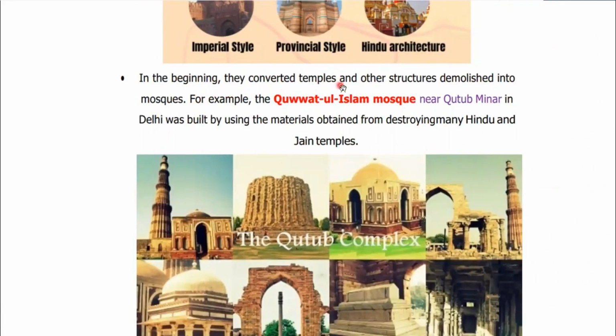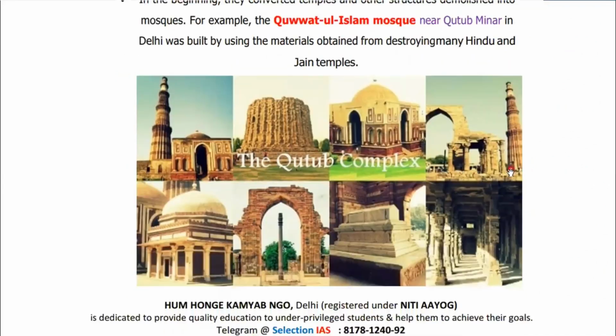In the beginning, they converted temples and other demolished structures into mosques. For example, Quwwatul Islam Mosque near the Qutub Minar area in Delhi was built using the materials obtained from destroying many Hindu and Jain temples. So this is the Qutub complex. Here you can see this is the minaret, Qutub Minar, and this is the Quwwatul Islam Masjid. These are the arches, and this is the gallery. All these are part of the Qutub complex only.